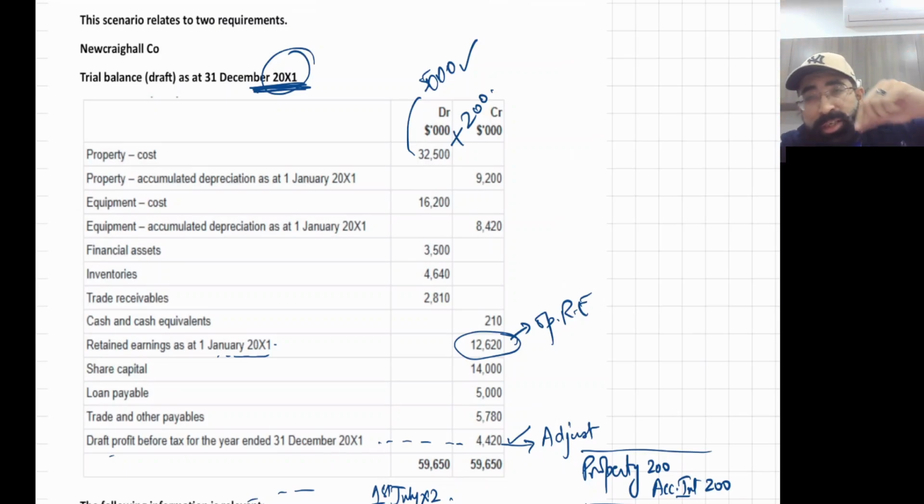Because the initial construction cost of 5,000 has been accounted for correctly, but they have not made any entry for interest. So for accrued interest we need to make the entry.